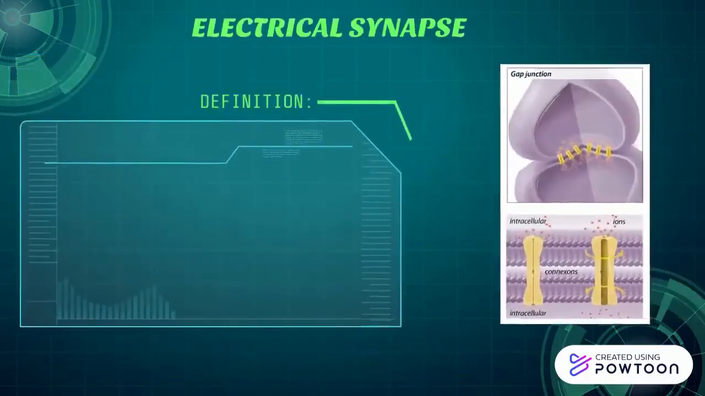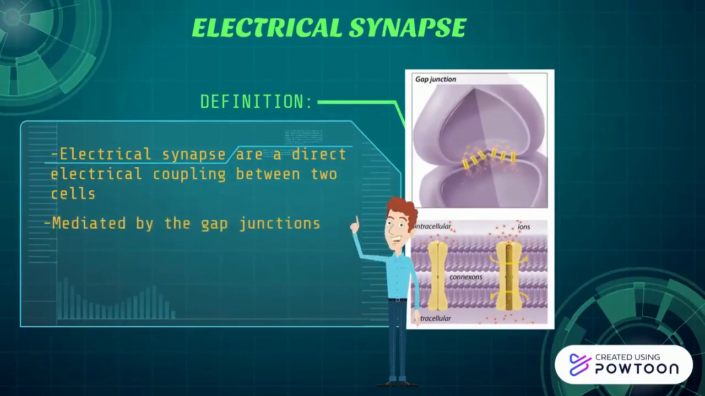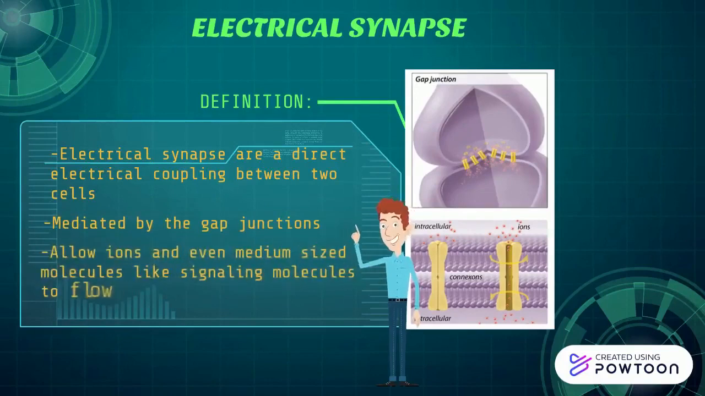Next, electrical synapses are a direct electrical coupling between two cells. They are mediated by the gap junction, which are pores composed of connexin proteins. They are wide enough to allow ions and molecules to flow from one cell to the next cell.